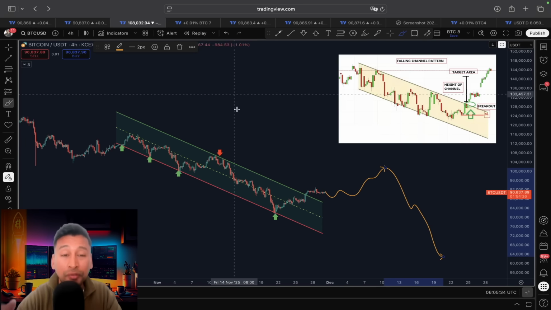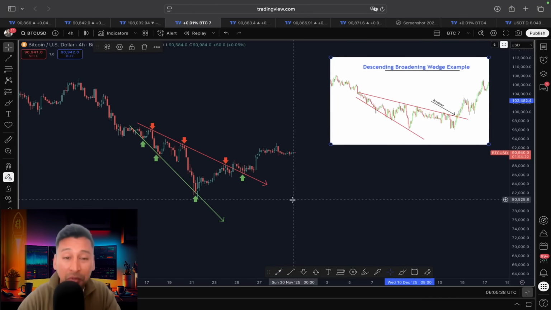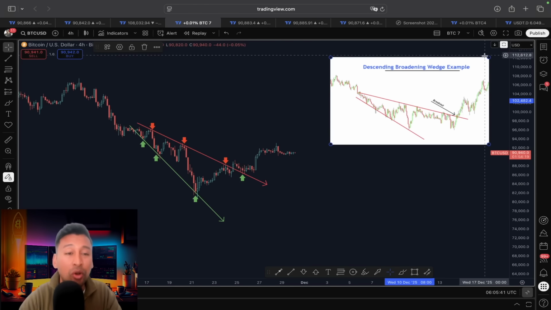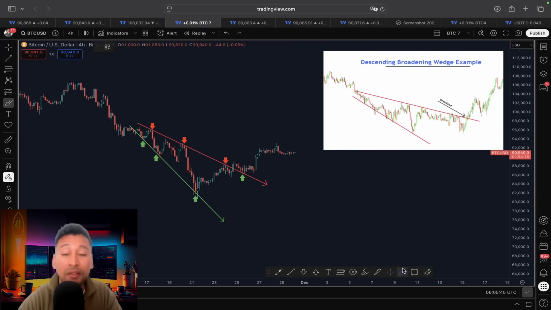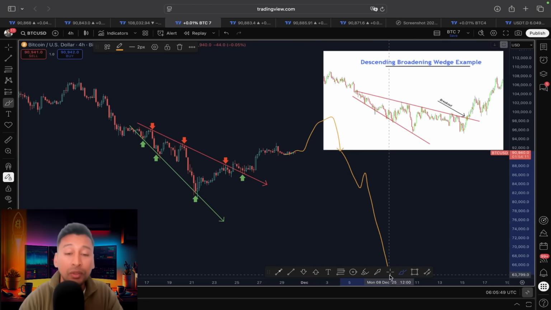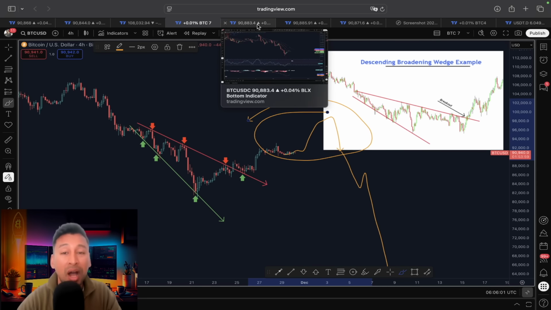a fake out. So for us, despite Bitcoin forming a falling channel pattern, despite Bitcoin forming a descending broadening wedge, another bullish continuation pattern, I want you guys to be very careful. I don't want you guys to fall for a move which could look somehow like this, a false break to the upside to liquidate the over leverage shorts, and then head towards the original direction to liquidate the over leverage longs. And this is how the market tends to work.